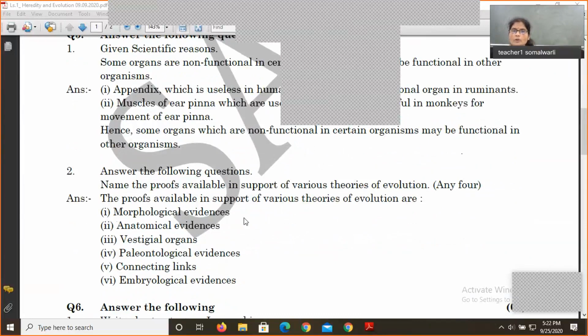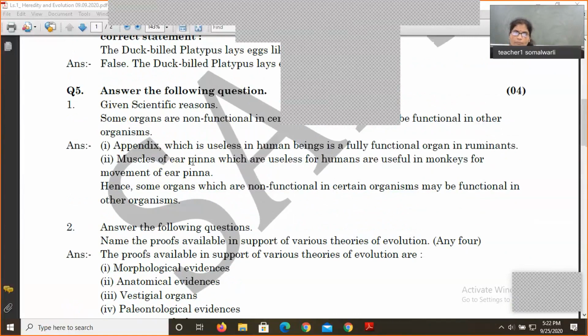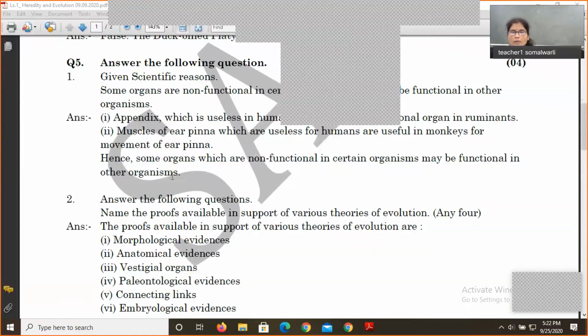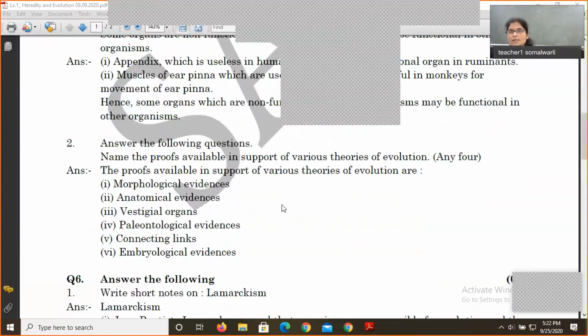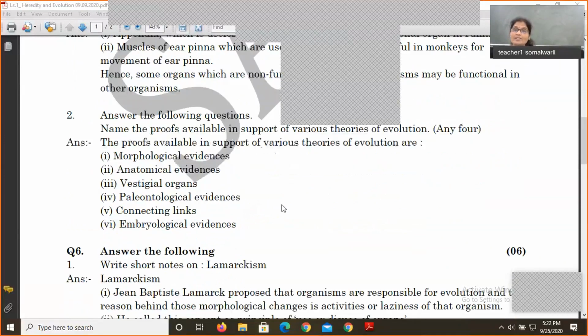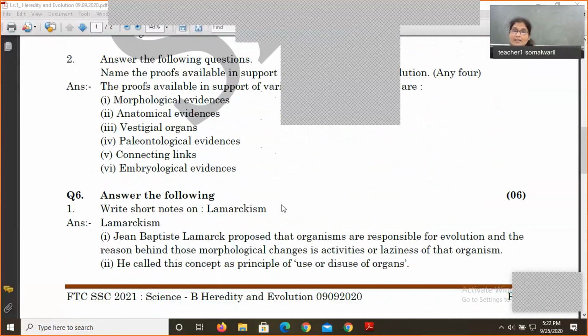Next question is, answer the following questions. Give reason was for 4 marks. This was for 2 marks and this one is for 2 marks. Answer the following questions. Name the proofs available. This is so easy. You just have to write down the names of the proofs: morphological, anatomical, vestigial, paleontological, connecting links, and embryological evidence. It's a very primary thing to learn about the words and the names.